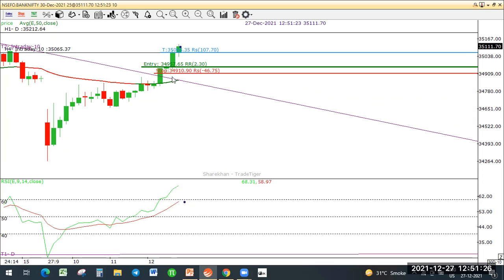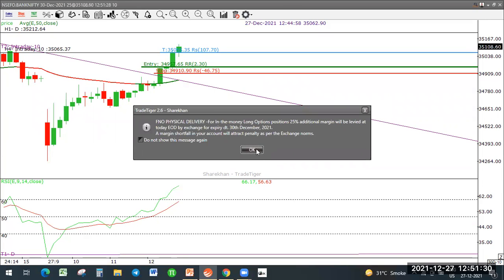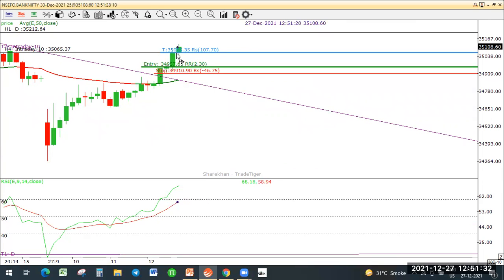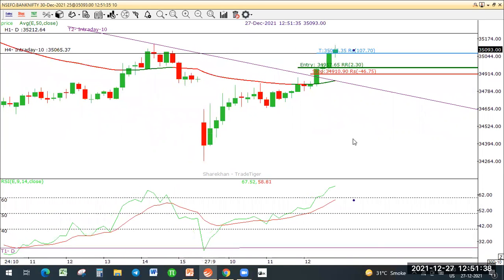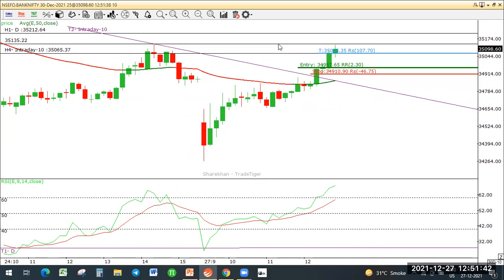So I took the trade, and within a short period of time, the candle went up, reached the target, and I closed the position. After that, the another resistance level I can see is here at this top. I could have held there, and if you see, it reacted from there itself. But since I was very clear I'm looking for a 2:1 reward to risk, I booked my profits there.